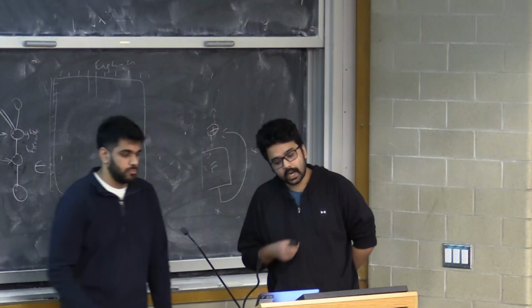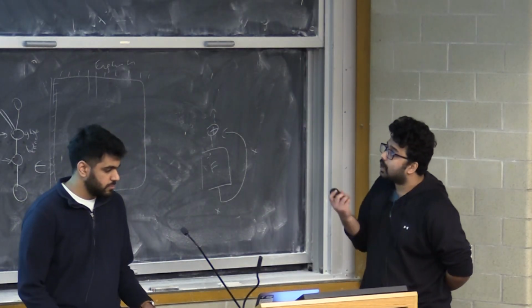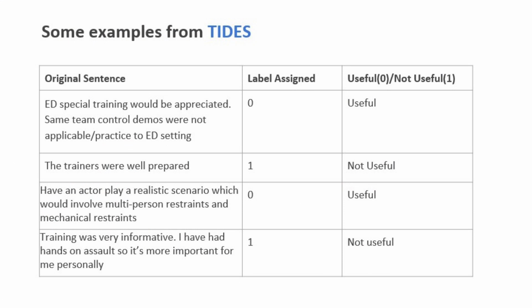Just to give you an idea of what the textual data looks like, these are a few examples of the training data itself. You have the original sentence, and the label assigned is from the manual labeling work we have done. And the useful, not useful is just to give you context on how the sentences are.